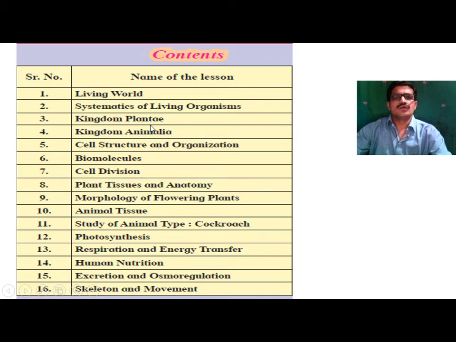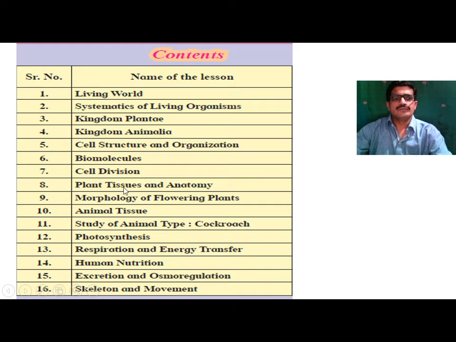It includes all plants only. Chapter number 4 deals with kingdom Animalia. It includes the study of animals only. Chapter number 5 is related to cell structure and organization. Chapter number 6 is related to biomolecules. Chapter number 7, cell division.